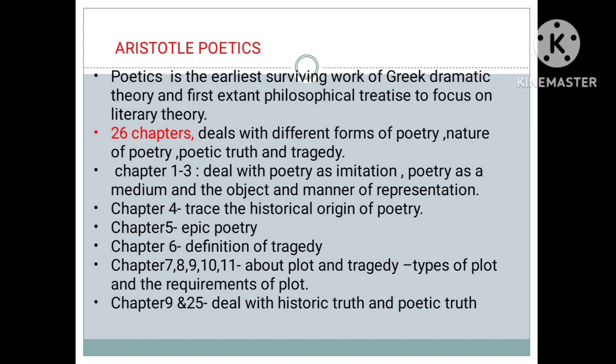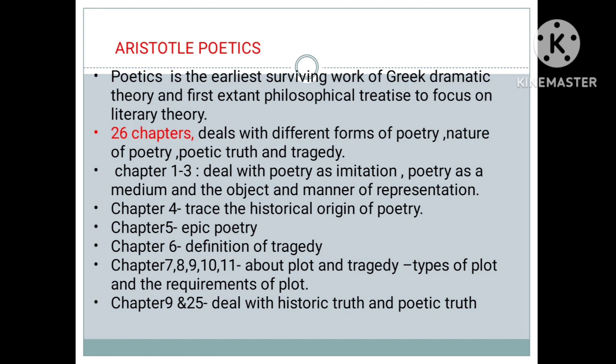Aristotle's Poetics is a Greek dramatic theory and it is a treatise, and it contains 26 chapters, and these 26 chapters deal with different forms of poetry, nature of poetry, poetic truth and tragedy. Chapter 1 to 3 deal with poetry as imitation, poetry as a medium and the object and the manner of representation.